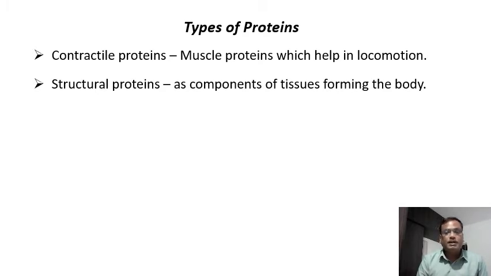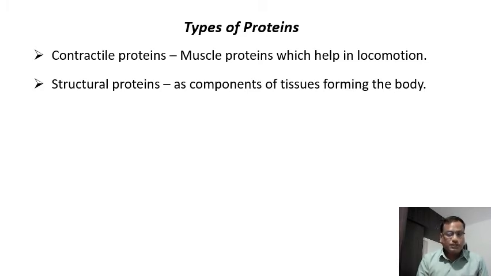Without contraction and relaxation of muscles, there is no possibility of locomotion. There is no possibility of body movements either inside the body. For example, the smooth muscles, which are responsible for the movement in the alimentary canal and some other parts of the body, and the beating of the heart, which is carried out by the cardiac muscles, or the skeletal muscles which help the movement of the body. So all these kinds of movement are due to the contractile proteins.